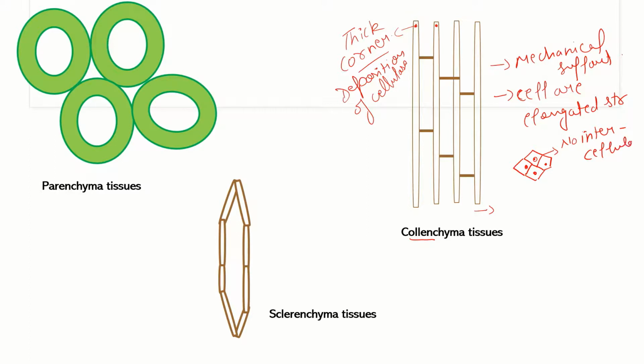This is again a very important point for collenchyma, differentiating it from parenchyma tissues, that they have no intercellular spaces. And one thing more, they are found below the epidermis.